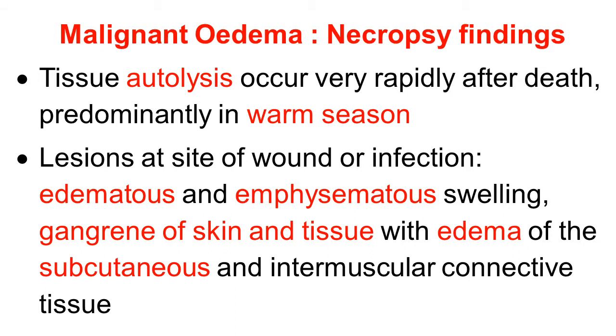The lesions observed at the site of wound or infection are edematous and emphysematous swelling. There is gangrene of skin and underlying tissue with edema of subcutaneous and intermuscular connective tissue. Very important: intermuscular connective tissues are involved.